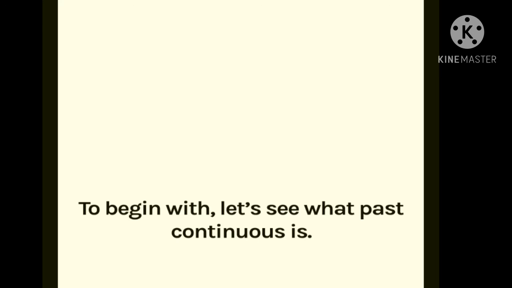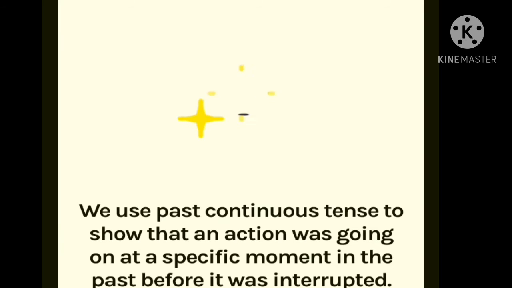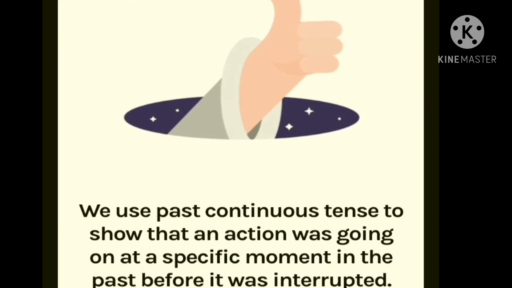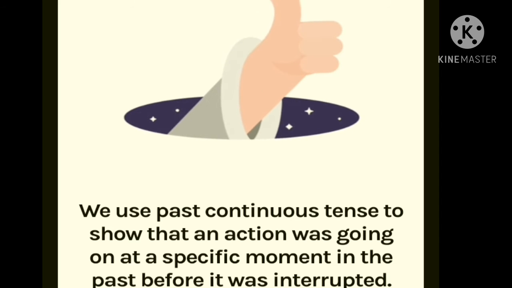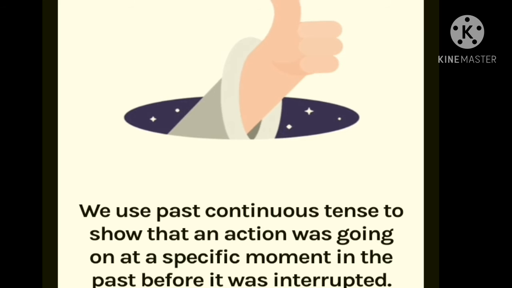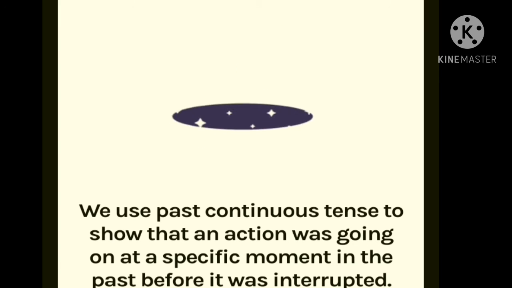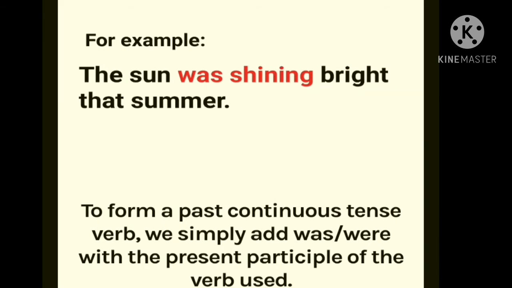Now let's begin to see what the past continuous tense is. We use past continuous tense to show that an action was going on at a specific moment in the past before it was interrupted. For example, the sun was shining bright that summer.